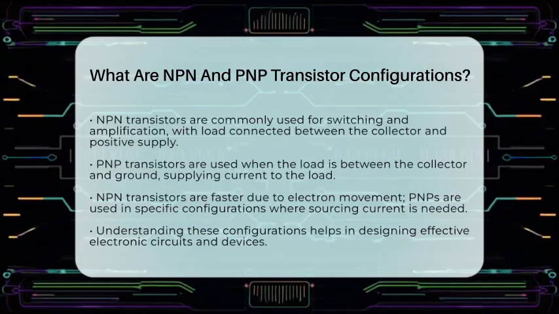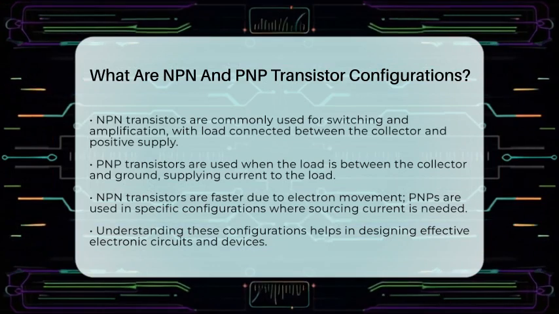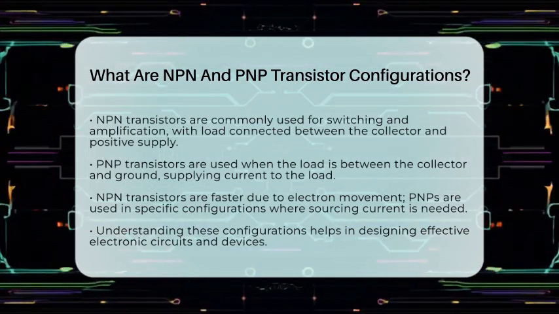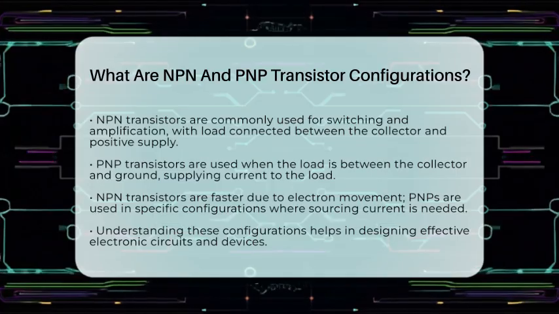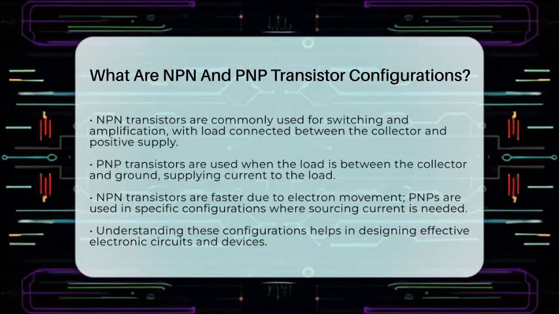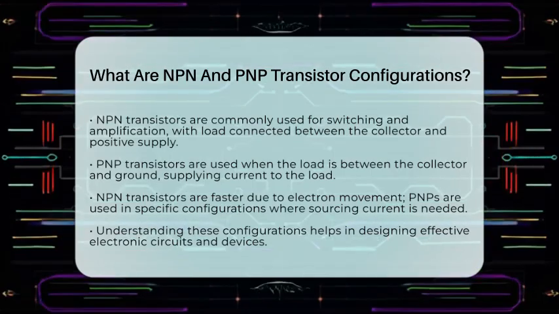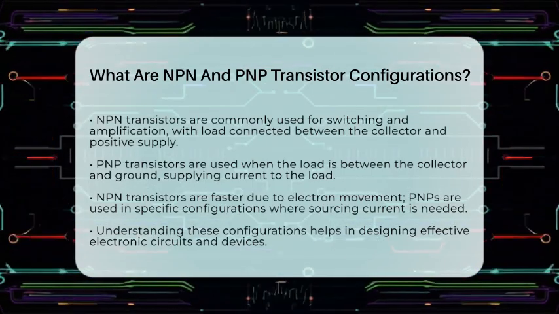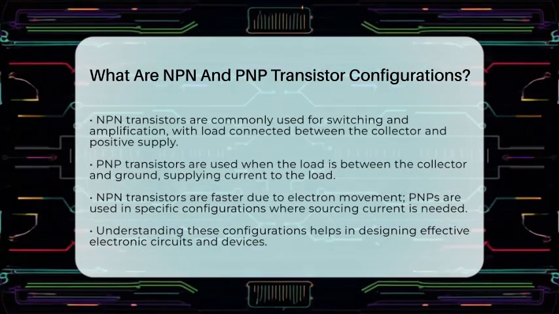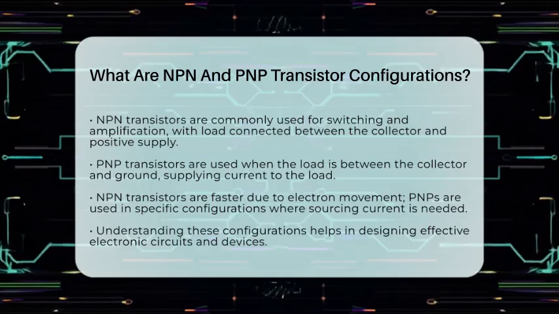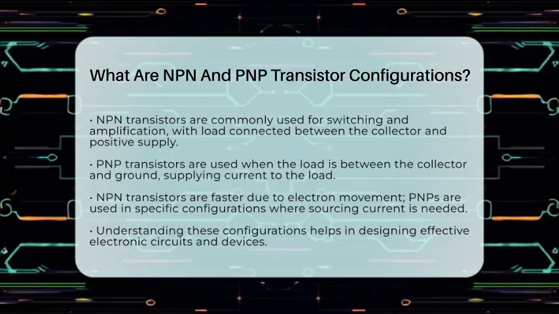In summary, NPN transistors have a P-type base between two N-types, with electrons as the main charge carriers. They turn on when the base is positive relative to the emitter. PNP transistors have an N-type base between two P-types, with holes as the charge carriers, turning on when the base is negative relative to the emitter. Both types are essential in electronics for controlling larger currents with small signals, especially in analog circuits and embedded systems. Understanding how they work helps in designing reliable and efficient electronic devices.